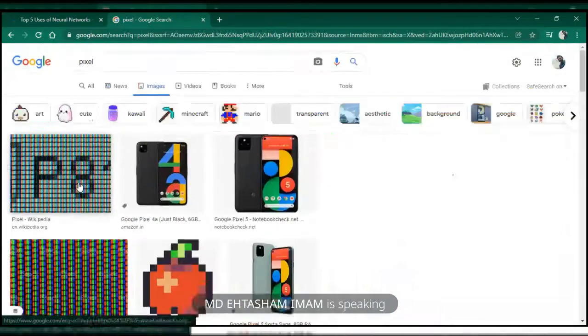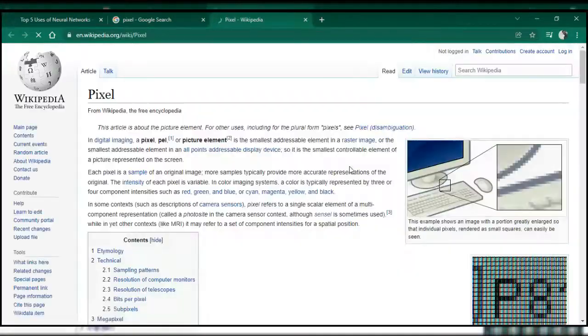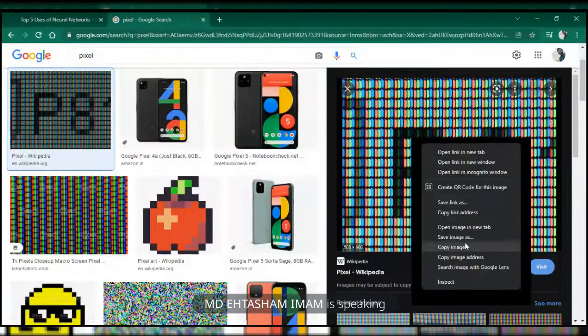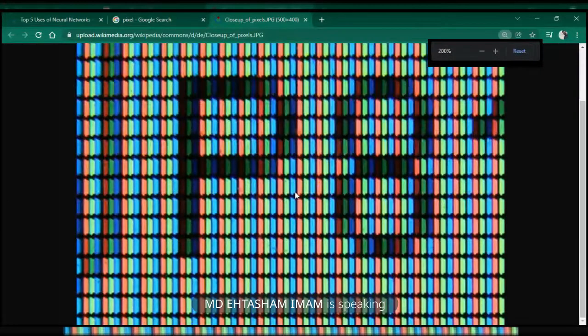If I open this picture and shorten it, you should be able to see it clearly. But if I increase its size, it is very blurry. You get to see small dots. Those dots are called pixels.